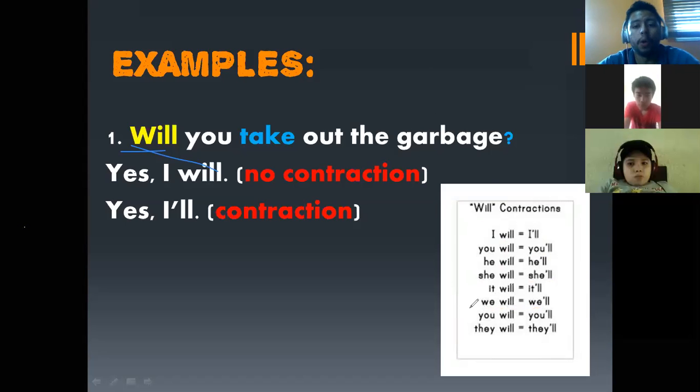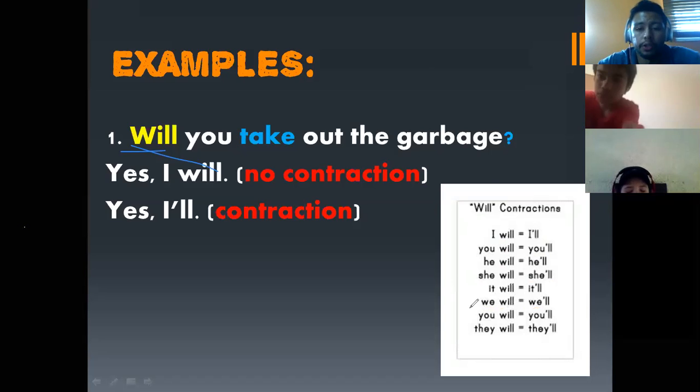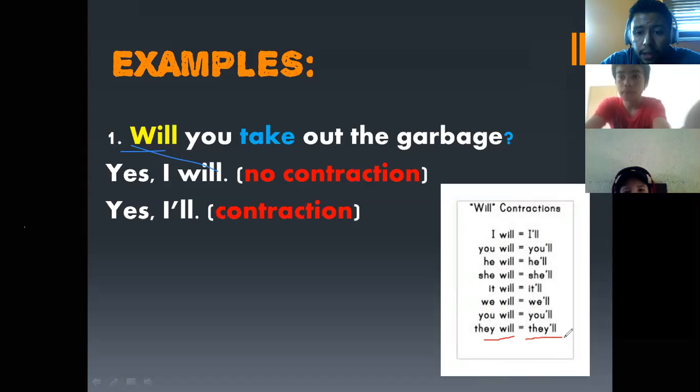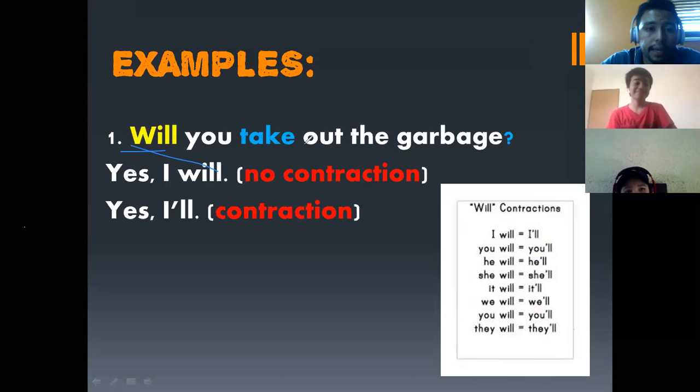And then we have "you will," and again, because in this case we are using "you will" for plural too. And then we have "you'll," the contraction. And the last one is "they will," and we have "they'll." This is the contraction. Something very important that you don't have to forget is the verb. The verb has to be in simple present.